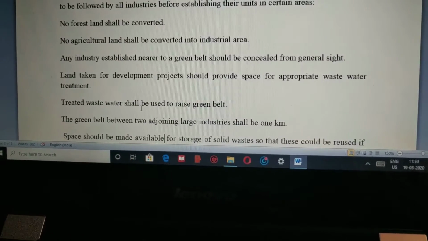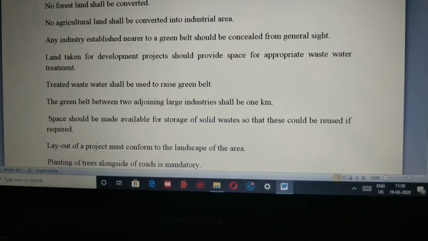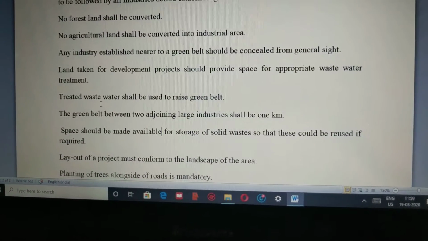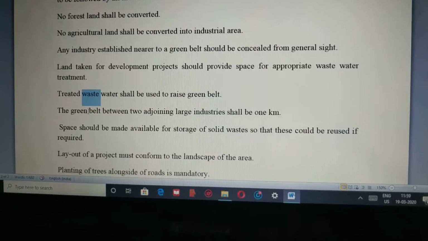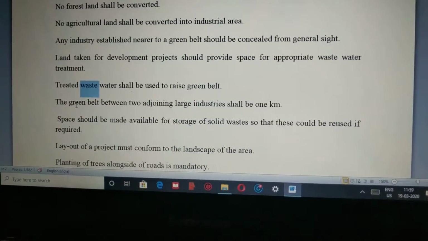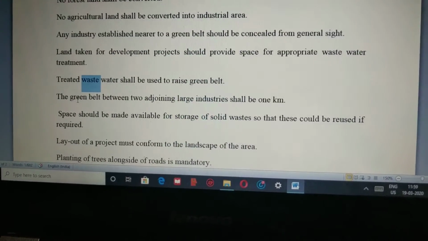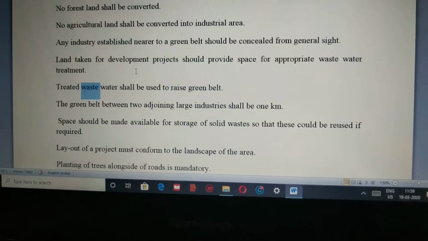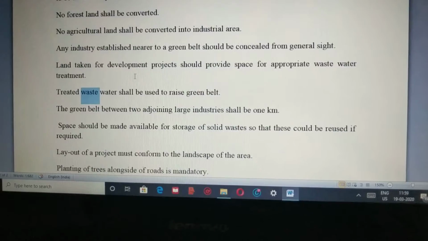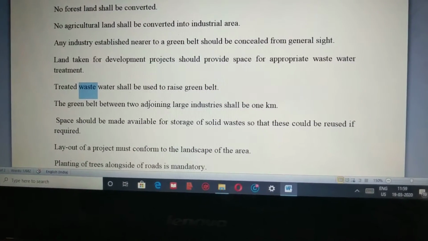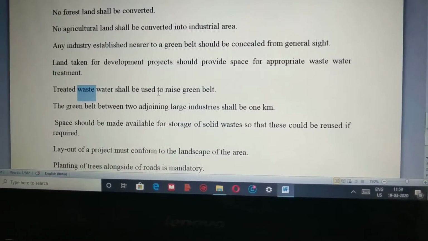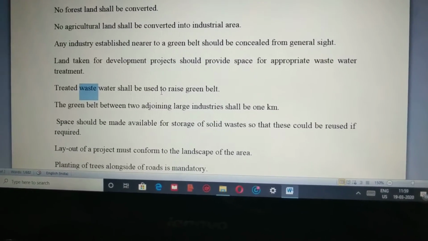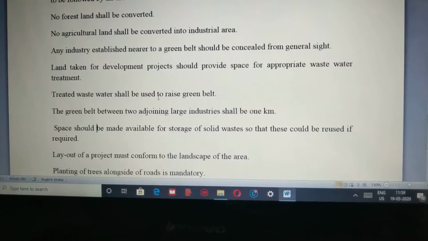Most probably the green belt areas are created for the purpose of water treatment. Whatever water the industries or agriculture release is first processed, all the waste material is removed, and then the treated water is passed into a green belt area, with the help of which forest areas are developed. So that is also the work of EIA.